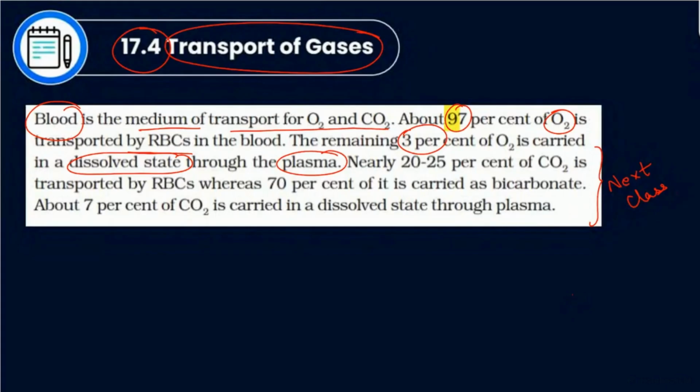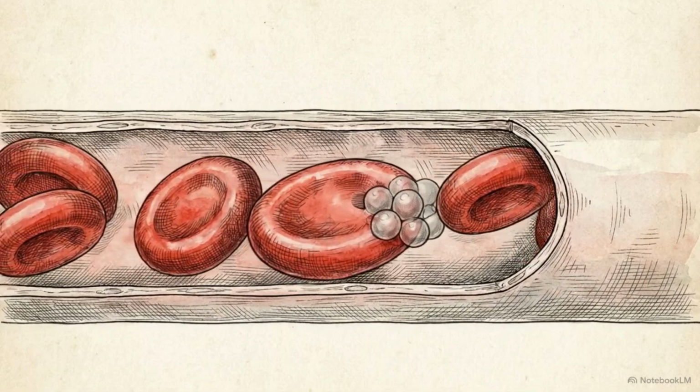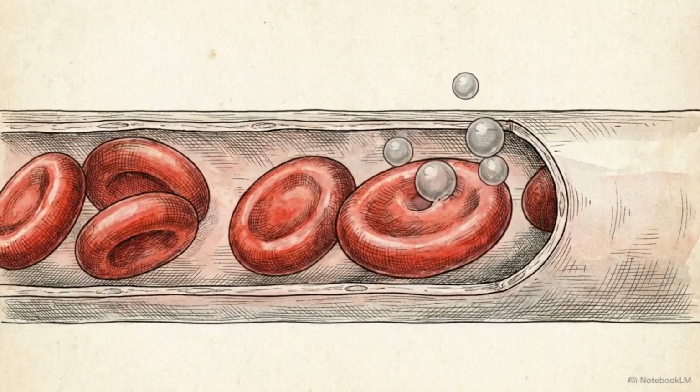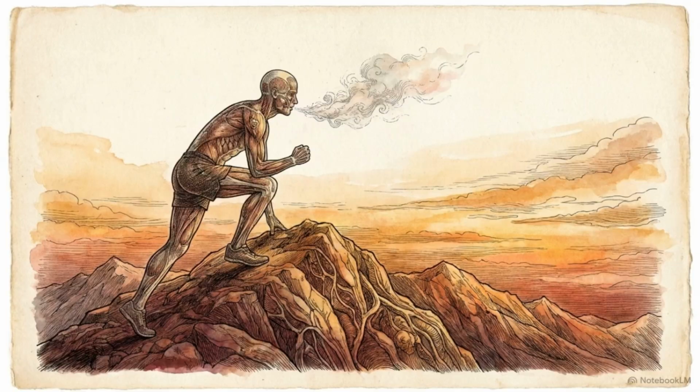About 97% of that oxygen immediately binds to hemoglobin inside your red blood cells. The returning carbon dioxide waste travels through the blood using a more complex system. 70% travels as bicarbonate ions, 20 to 25% binds to hemoglobin, and 7% remains dissolved in the plasma. At the lungs, the blood releases this carbon dioxide. It diffuses into the alveoli, replacing the oxygen that just departed. Human survival depends on this trade occurring millions of times every single minute.